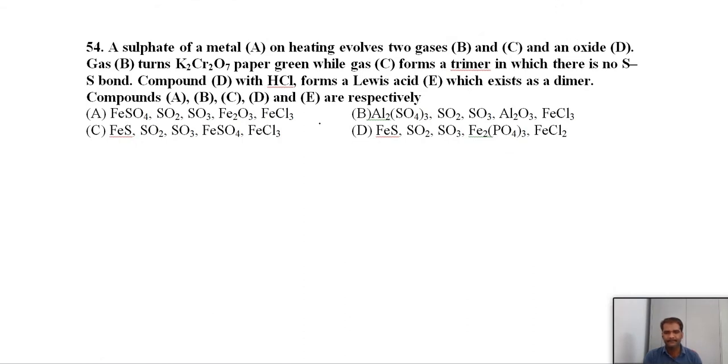The next, a sulfate of metal A on heating evolves two gases B and C, and oxide D, and gas B turns potassium dichromate paper green, while gas C forms a trimer in which there is no S-S bond. Compound D with HCl forms a Lewis acid E, which exists as a dimer. So you have to identify all these together.